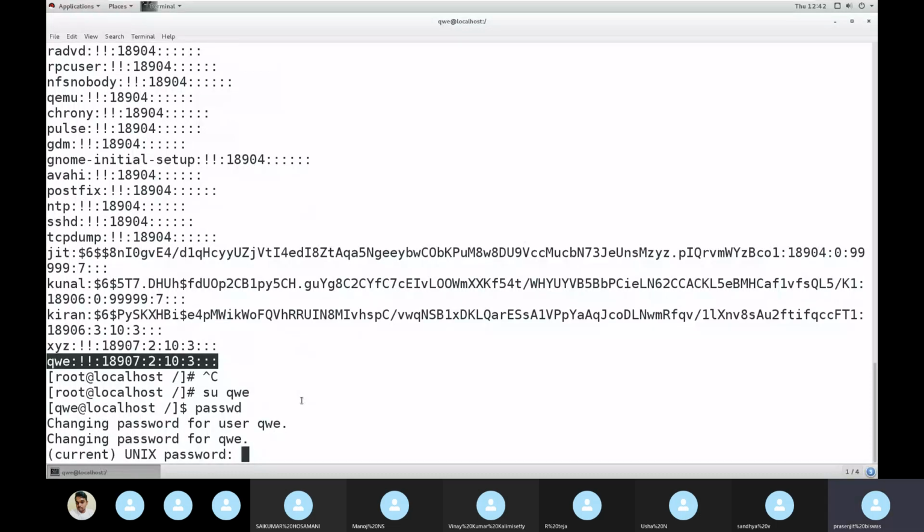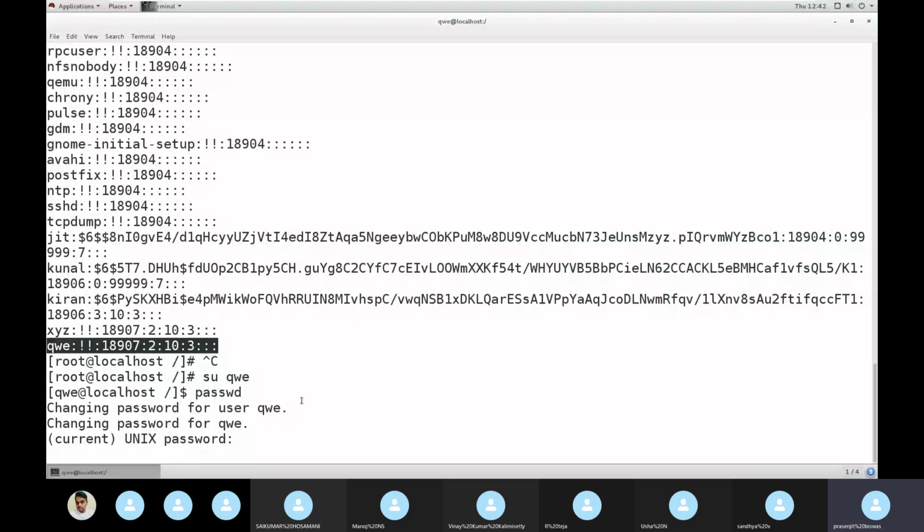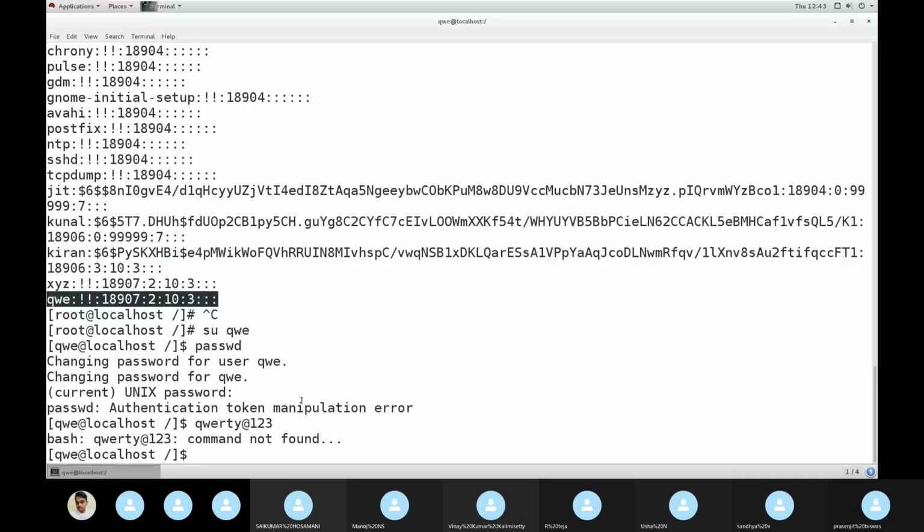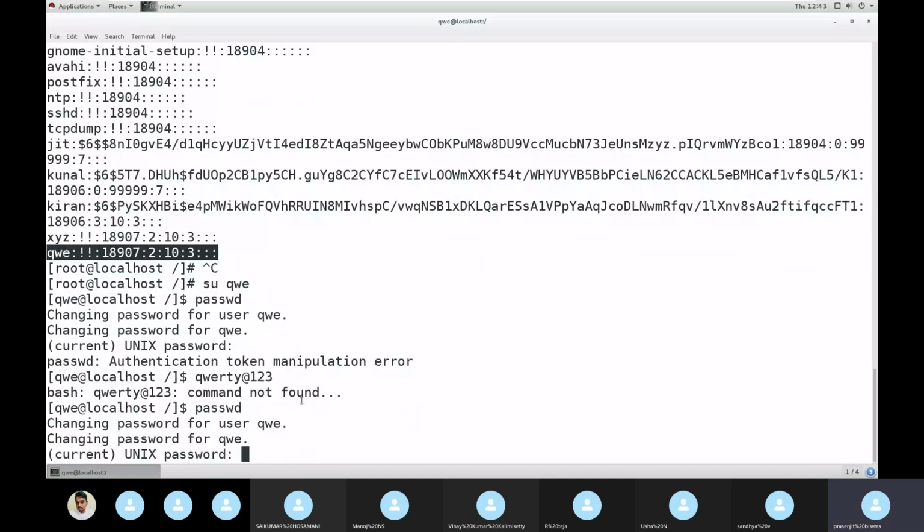Now give a password. Okay. From root, you have to come to the user. Password: QWERTY, correct. 1, 2, 3.